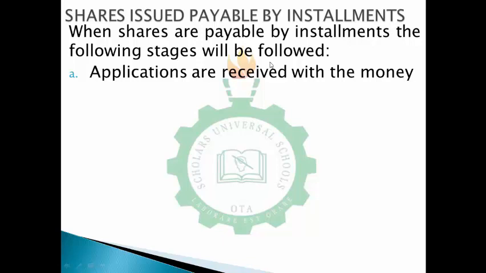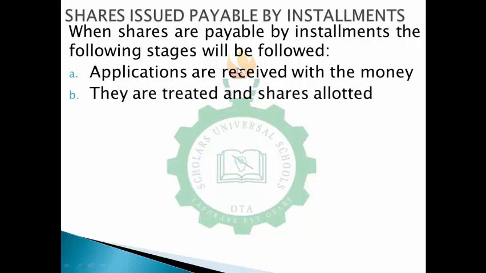Now, let's come back to what we are discussing, which are the steps when shares are issued payable by installment. The first thing is that applications for the shares will be received. Those applying for the shares, the applicants, will come to pay money. Normally there's an accounting entry that you are supposed to pass. But first of all, just know that applications are received with the money, and the second step is that they are treated and shares are allotted to them.